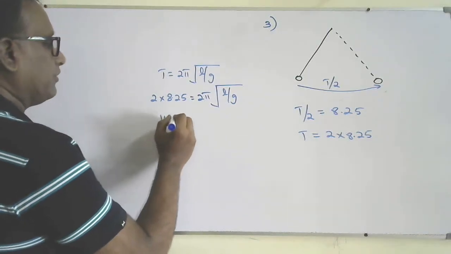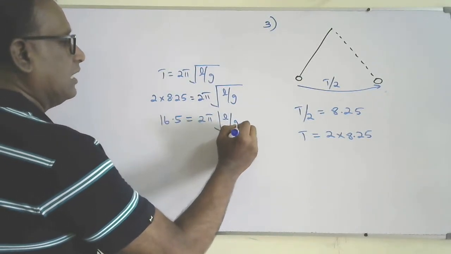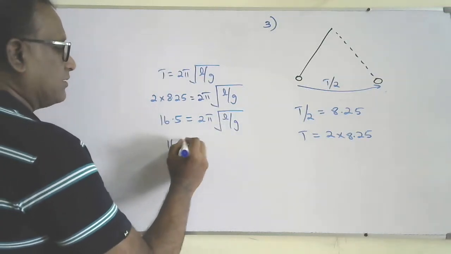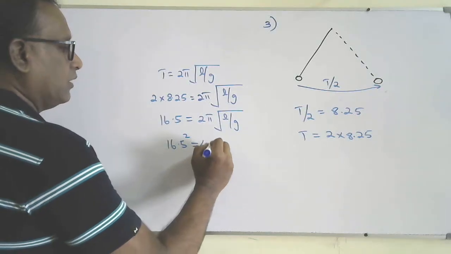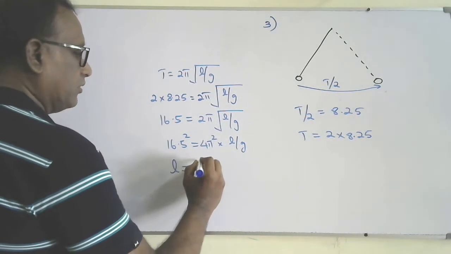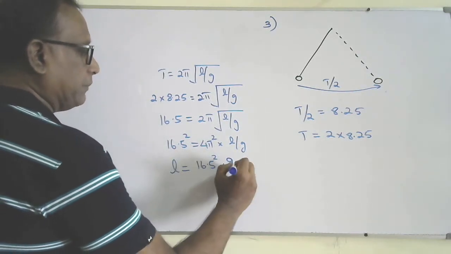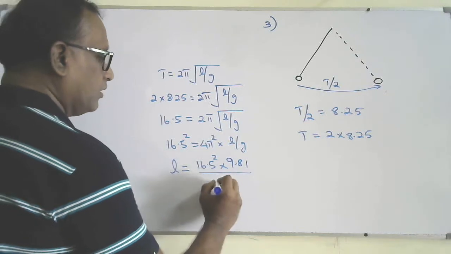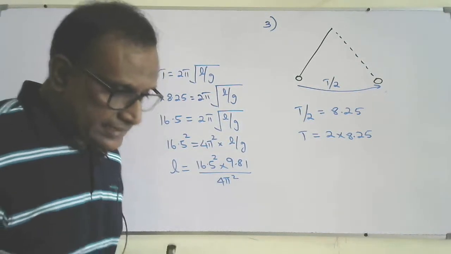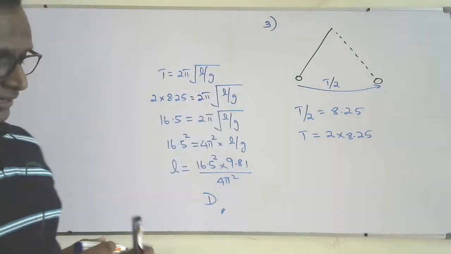So 16.5 equals 2 pi square root of L over G. We need to find L, so square both sides: 16.5 squared equals 4 pi squared times L over G. So L will be equal to 16.5 squared times G, 9.81, over 4 pi squared. So the correct answer is D. Correct answer D for question number 3.